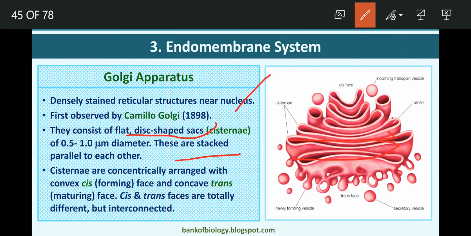The cisternae are concentrically arranged with the convex cis face and the concave trans face, which are totally different but interconnected to each other.